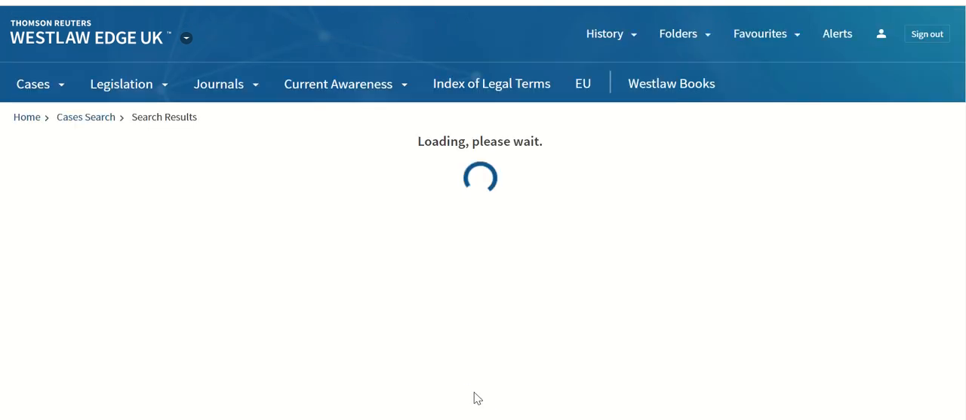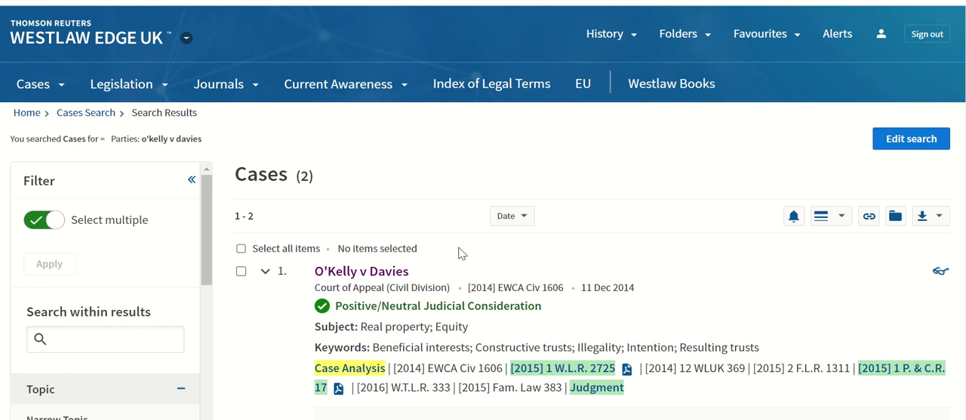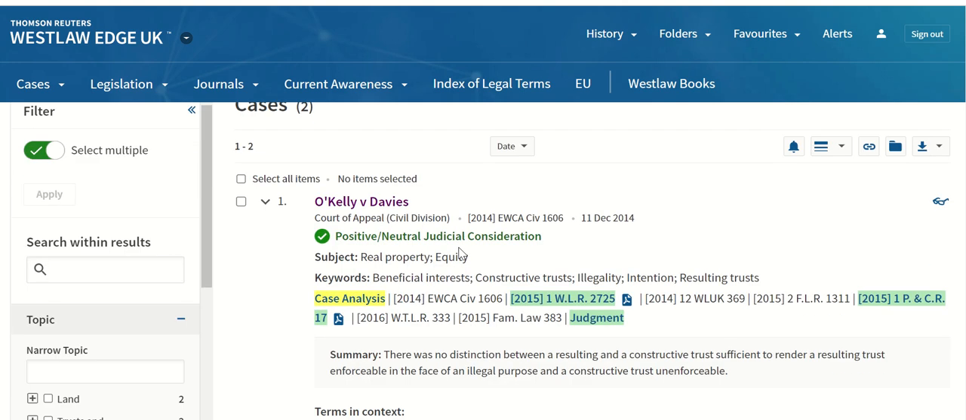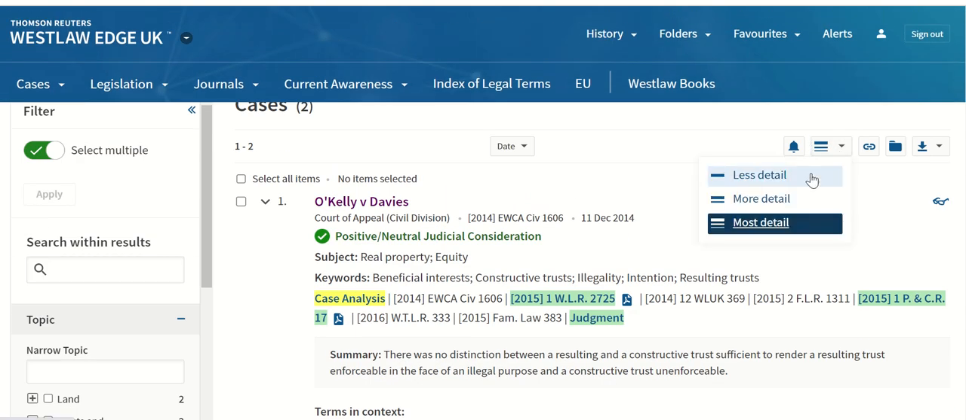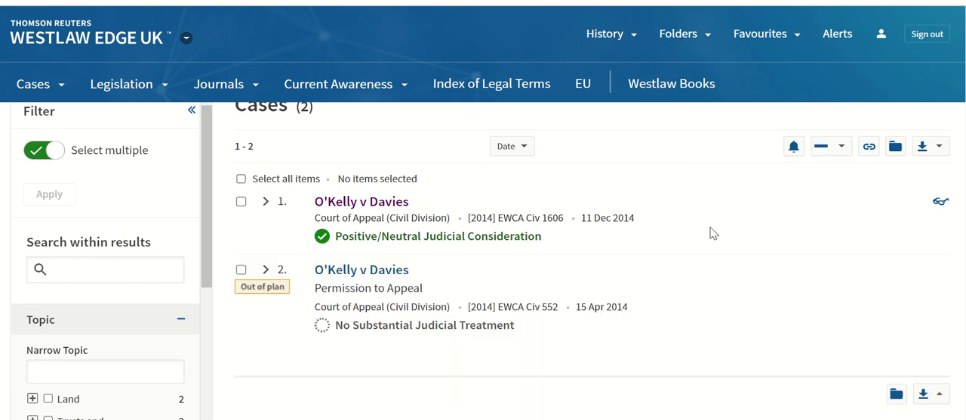And from the case analysis document, we can find additional sources that discuss this case. So before we just move on, we can see that in Westlaw we have different formats for looking at your search results. And also for case results, Westlaw has a coding system just to be able to indicate cases that are good